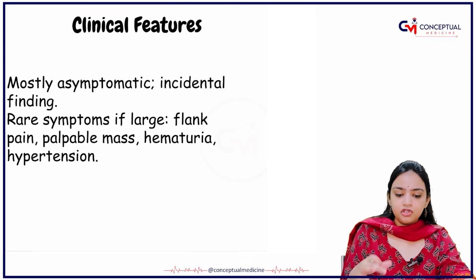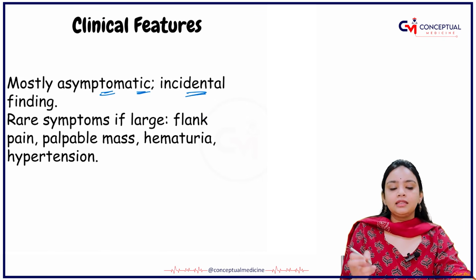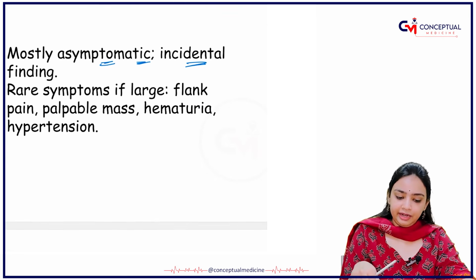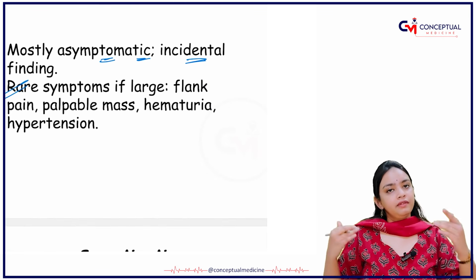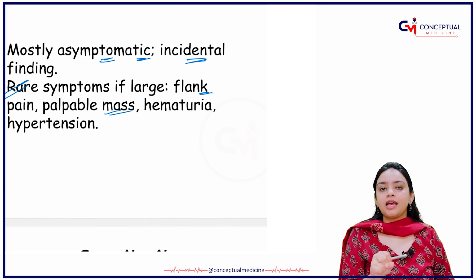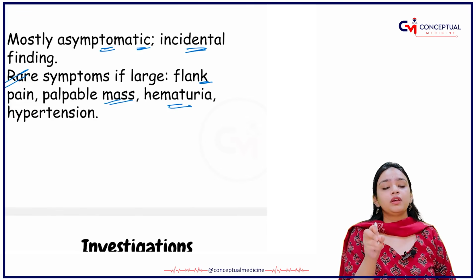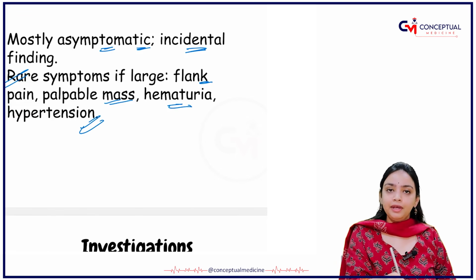What are the clinical features? It is mainly asymptomatic, but there can be some incidental findings. Rare symptoms are there. There will be flank pain, and a palpable mass on abdominal examination. You will be able to appreciate the palpable mass. There will be hematuria, blood in the urine, and hypertension.